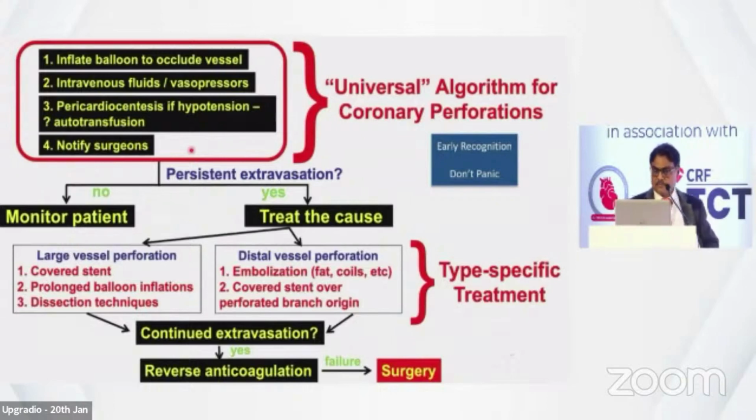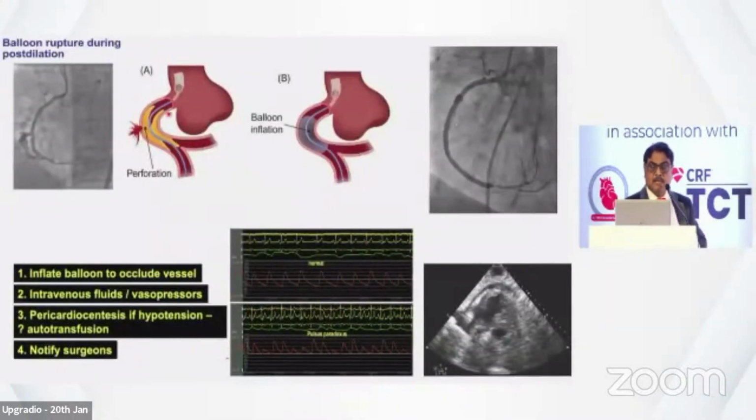And again, if it is a distal vessel perforation, still you can use embolization, fat, coils, or many other things. There are even covered stents of different kinds. If they fail, then the same thing can be applied. So this is the technique. You just balloon it. Meanwhile, allow your brain to settle down. Let the other help come. Like this patient, RCA with ballooning, it settled with the ballooning only.